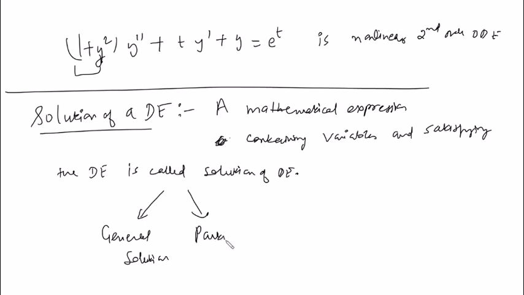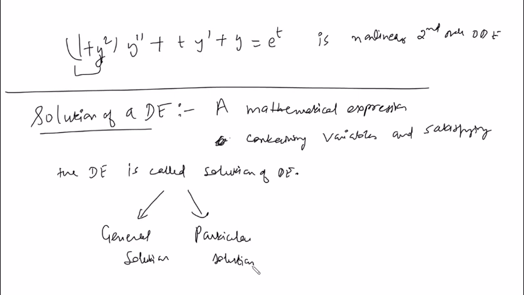So for solution further we have general solution and particular solution. What do you mean by this? General solution, because if you are solving say a first order equation, obviously you are integrating it one time. So integration one time will introduce one arbitrary constant. So the general solution will contain one constant. And if you give a particular value to that constant, you will get a particular solution. So particular solution derive करने का कोई अलग तरीका नहीं होता है. It's always computable from the general solution by giving specific values to the constants of integration. It's true for every order.